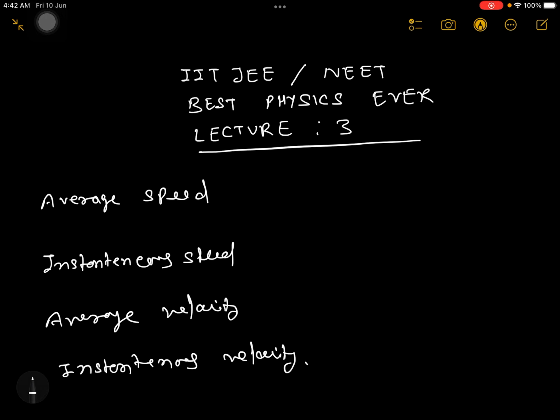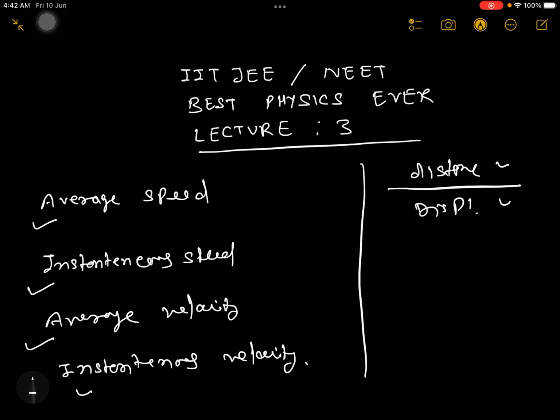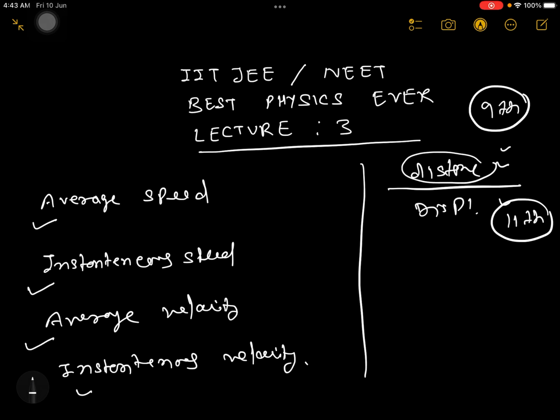So our today's topic is going to be average speed, instantaneous speed, average velocity, instantaneous velocity. We can understand these topics if we understand very well what distance and displacement are. Distance and displacement basics I have already given you in the last videos, very basic, like what a 9th class student should know, and what an 11th class student should know about distance and displacement.